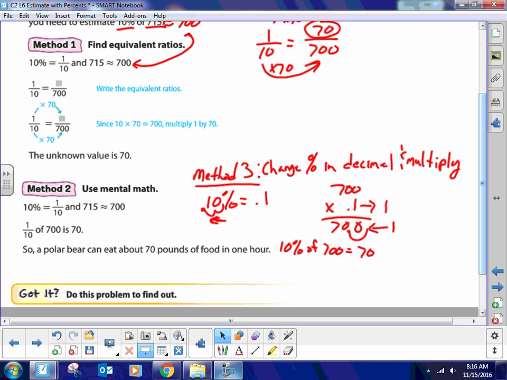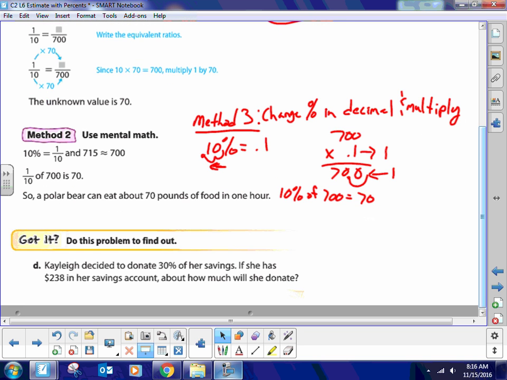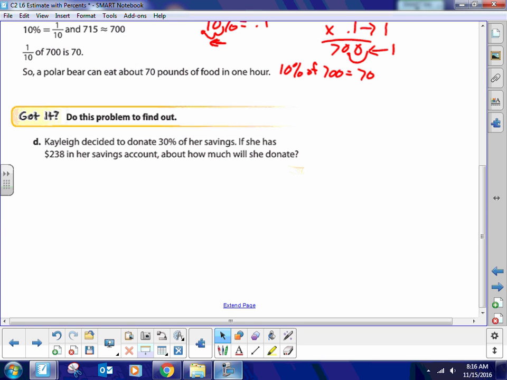All right? If you feel you got these problems, try these. Try this one by yourself. Pause the video and try it. All right. So Kaylee decided to donate 30% of her savings. If she had $238 in her savings account, about how much will she donate? Okay, so you got 30%. We're going to leave 30% as it is. So now we got to mess with 238.